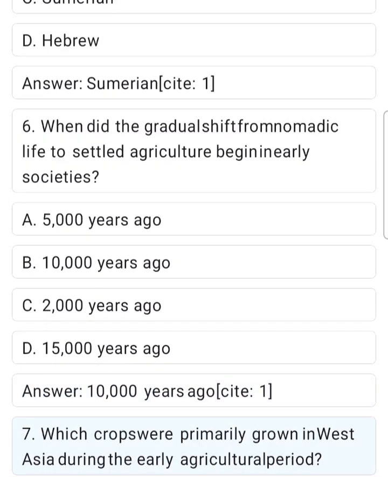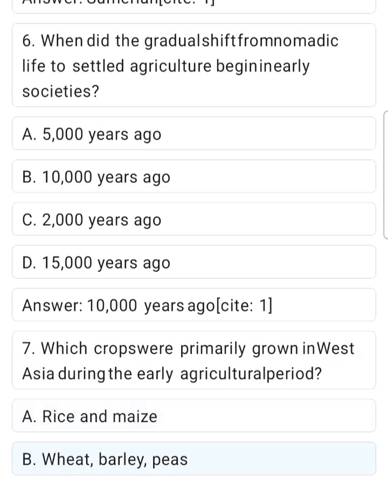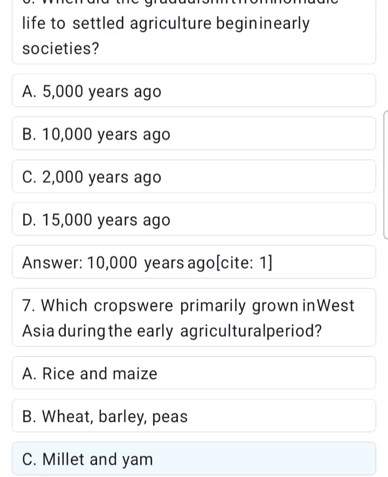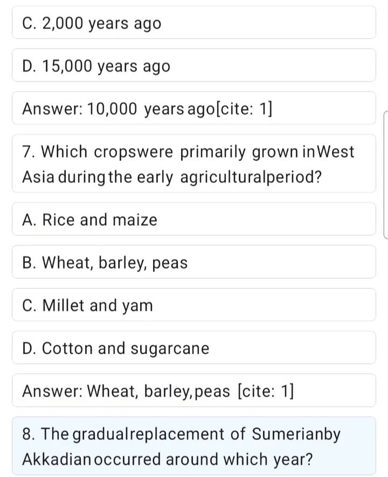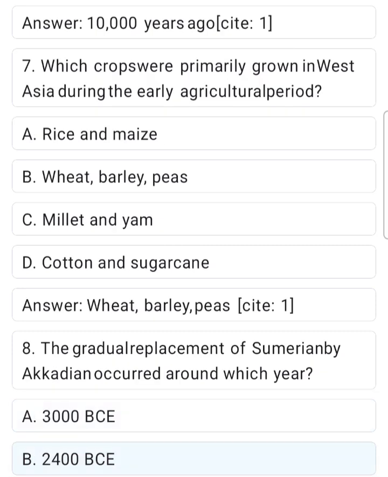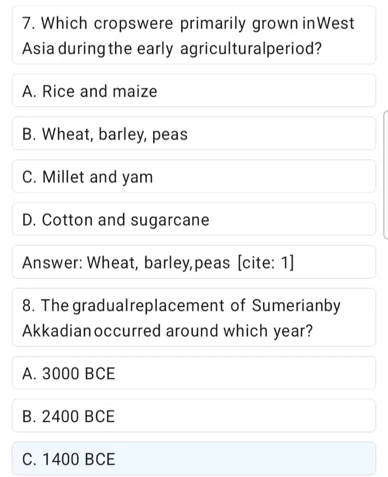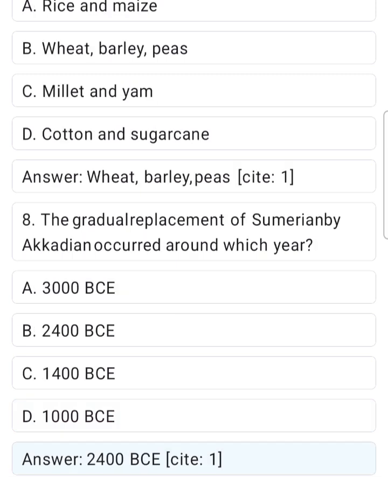7. Which crops were primarily grown in West Asia during the early agricultural period? A. Rice and maize. B. Wheat, barley, peas. C. Millet and yam. D. Cotton and sugarcane. Answer. Wheat, barley, peas, Site 1. 8. The gradual replacement of Sumerian by Akkadian occurred around which year? A. 3000 BCE. B. 2400 BCE. C. 1400 BCE. D. 1000 BCE. Answer. 2400 BCE, Site 1.